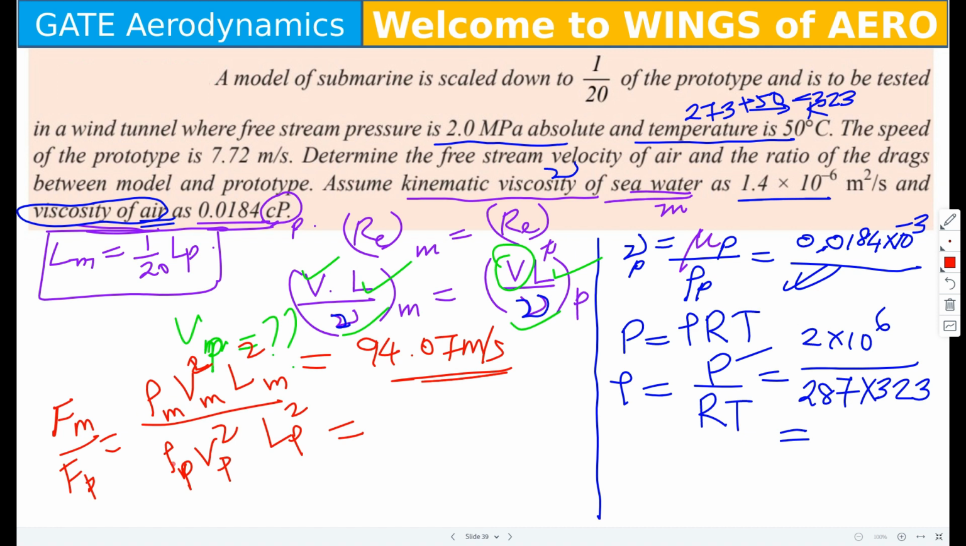How did you find the density? The density of the prototype is known from here, right? Here they have given the kinematic viscosity, not the density. How will you find the density of the model? Sea level, I said this is sea level. Remember 1030. Exactly. And what is the answer you are getting? 0.1959.